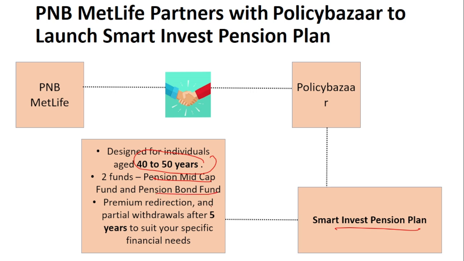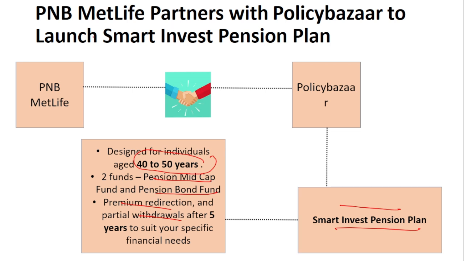They also have an option of reducing their premium. Suppose after 5 years they do not have much money to pay the premium, then they don't have to stop the plan. They can reduce the premium that they have to pay. That option is given to them, and also a partial withdrawal option. So in case they face any financial issues, after 5 years they can either reduce the premium or make partial withdrawals. That option is also available in the Smart Invest Pension Plan.